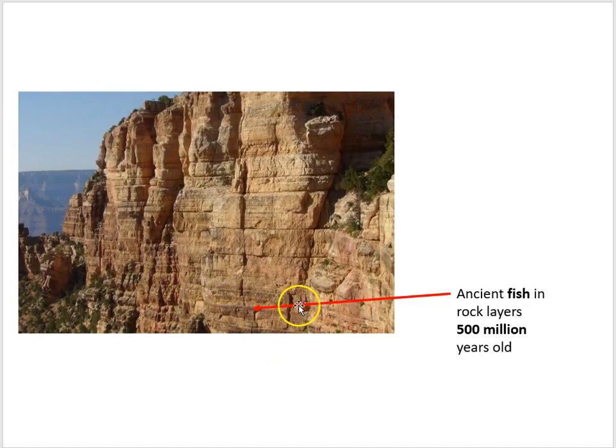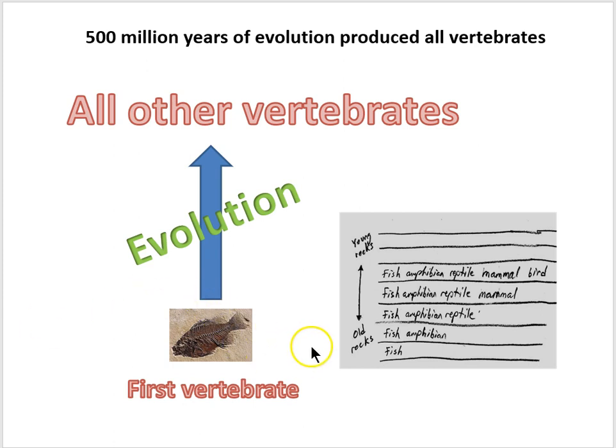And when you date these rock layers, you find that these ancient fish, the ones that evolved into all later vertebrates, were living around 500 million years ago. So 500 million years of evolution produced all of the vertebrates. That is deep time. It's hard for us to grasp how long a time that is. And so if you're wondering, well, how can a fish evolve into all the different kinds of vertebrates on Earth today? Well, 500 million years is a very long time for a natural process to create such a diversity of organisms.